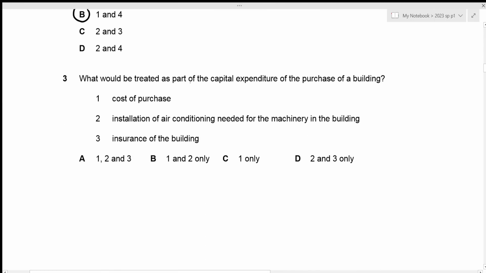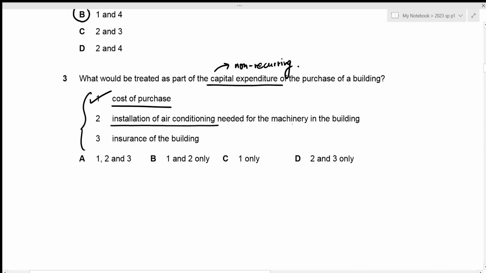What would be treated as part of the capital expenditure of the purchase of a building? So always remember that capital expenditures are those expenditures which only occur once, or they are non-recurring, right? So in order to figure out which of these should be treated as the capital expenditure of the purchase of a building, we just need to categorize it as a recurring expense or a non-recurring one. Let's have a look. The first one is the cost of purchase. Obviously, this does not occur more than once because once we purchase it, we do not have to purchase it time and again, right? So this is to be included in the capital expenditure. Then the second one is the installation of air conditioning needed for the machinery in the building.